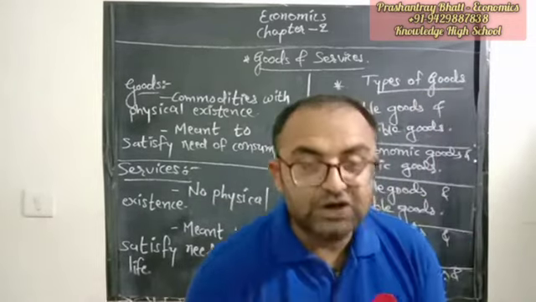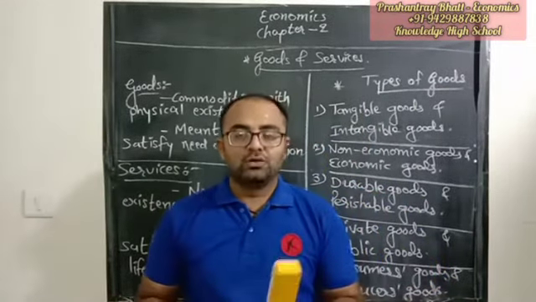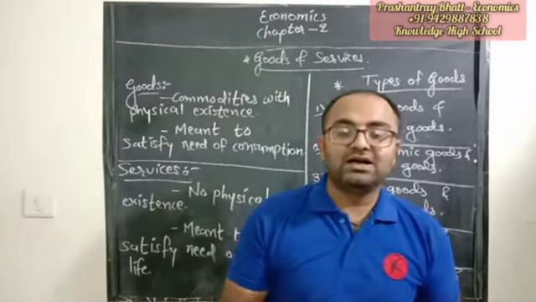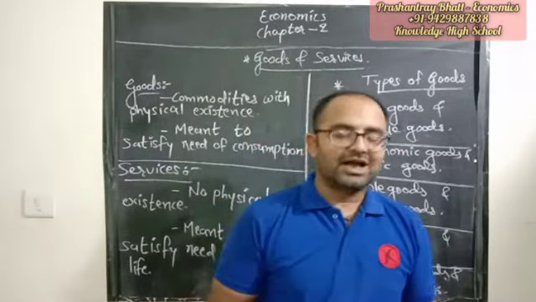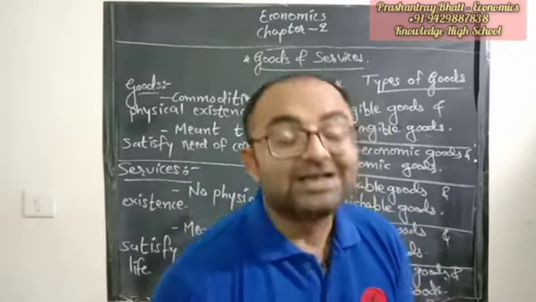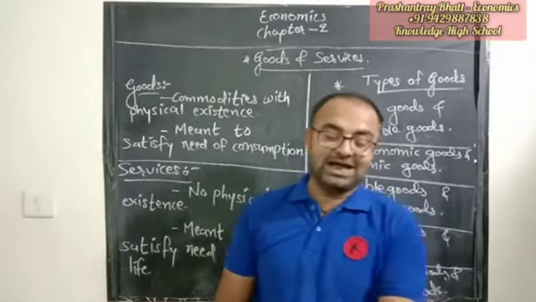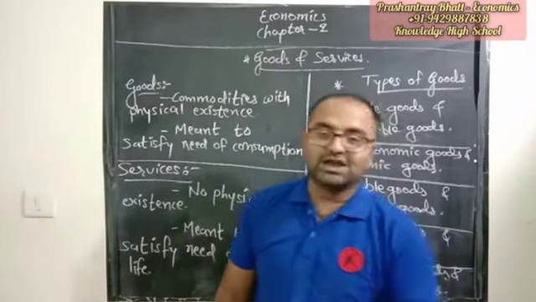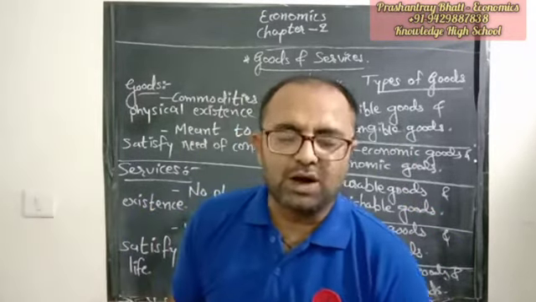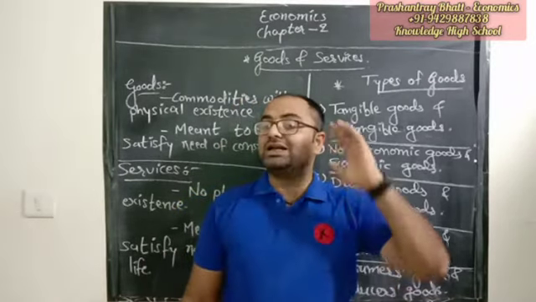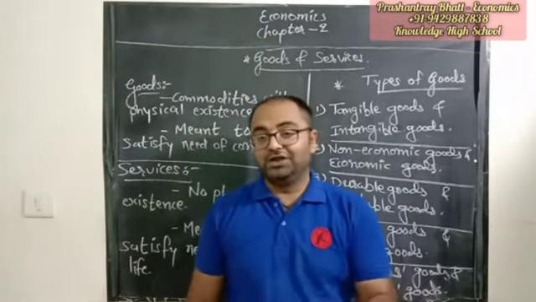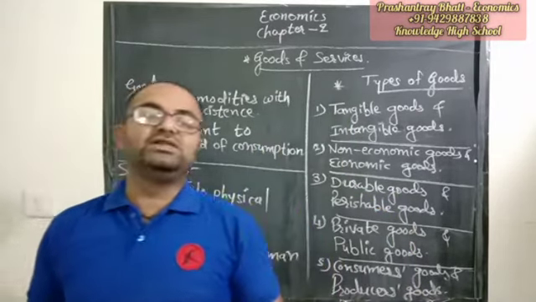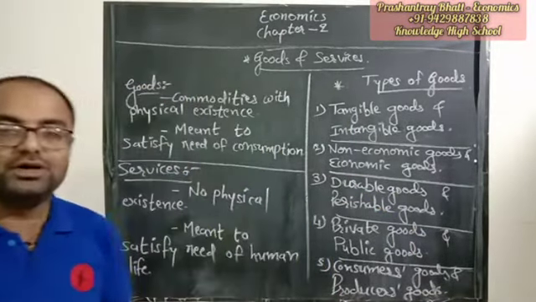Say for example, if I talk about this duster, it's a physical good. It has physical existence. Why? Because I can hold it in my hand, I can use it, or I can throw it to someone else too. It can be used anyhow I want. I have the capacity to catch it. That's why I can say it's a good. Now, the speech which I deliver to you, you can hear that, you can feel that, but you cannot see that. So that's not a good. All the things which have physical existence are known as goods.